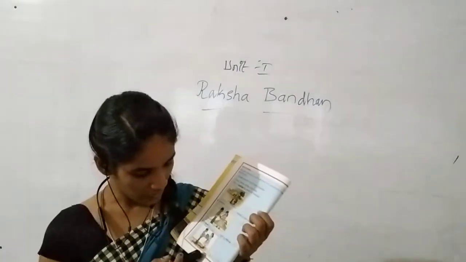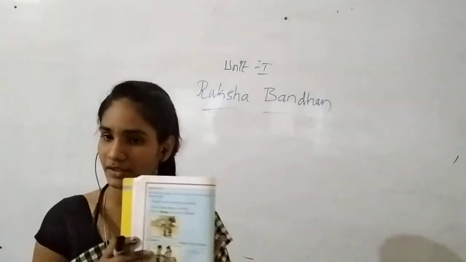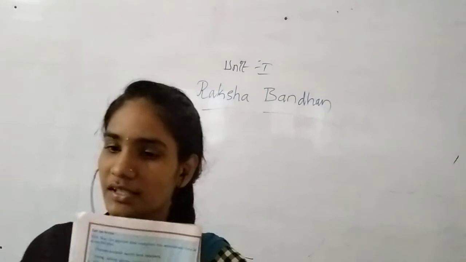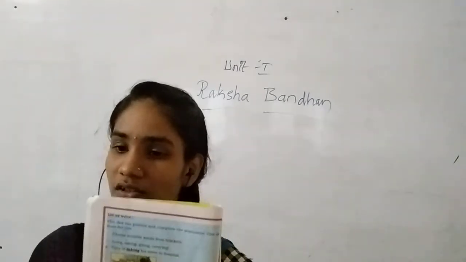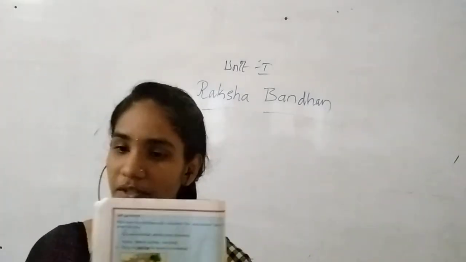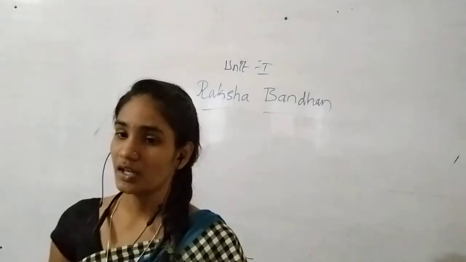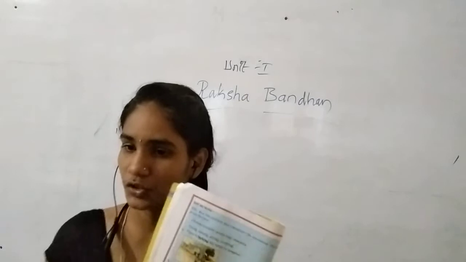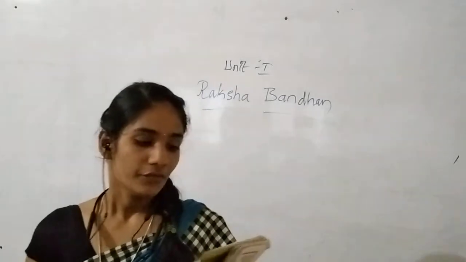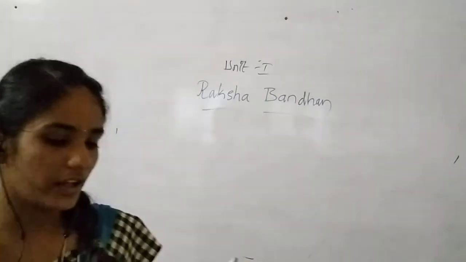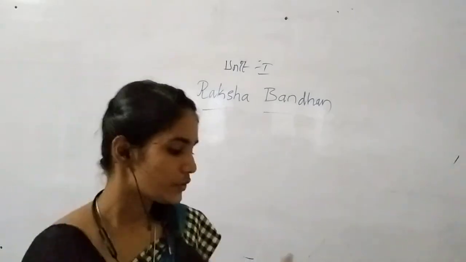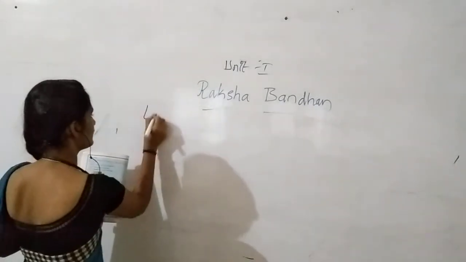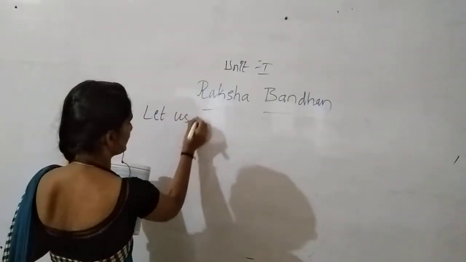Turn to page number 6. On page number 6 they have given some pictures. Based on these pictures, we have to write what actions are taking place, the actions going on. First, let us see what they wanted us to do here. This is the writing activity, Let us write.